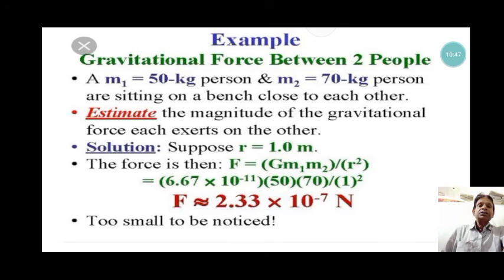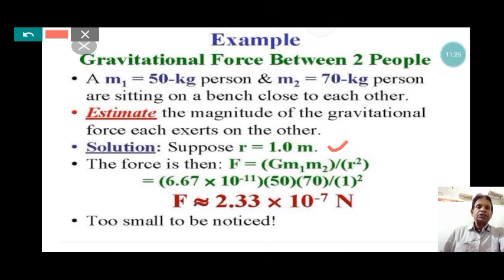Here, m1 is the mass of one person, 50 kg, and m2 is the mass of another person, 70 kg. They are sitting on a bench close to each other. We have to estimate the magnitude of the gravitational force exerted on each other. Suppose the distance between the two people is 1 meter. By the law of gravitation, the force is G m1 m2 by r square.